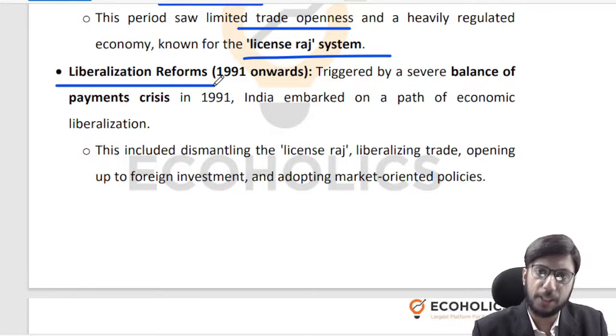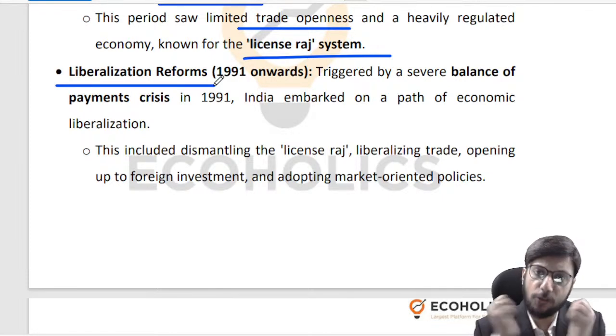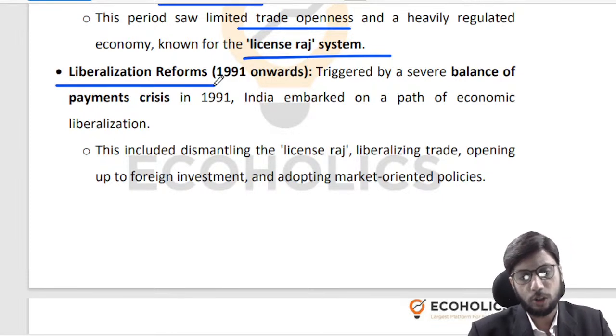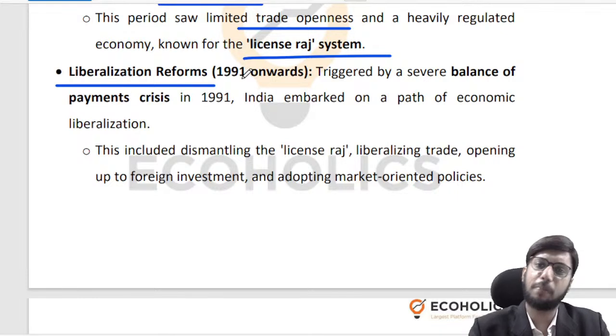We are not curbing them with licenses. We are not curbing them with permissions. We are not curbing them with government monopolies. We are not reserving sectors. We are giving a lot of economic freedom, right? So we undertake these liberalization reforms, right? Why do we undertake this liberalization reform? That can be a whole different lecture.